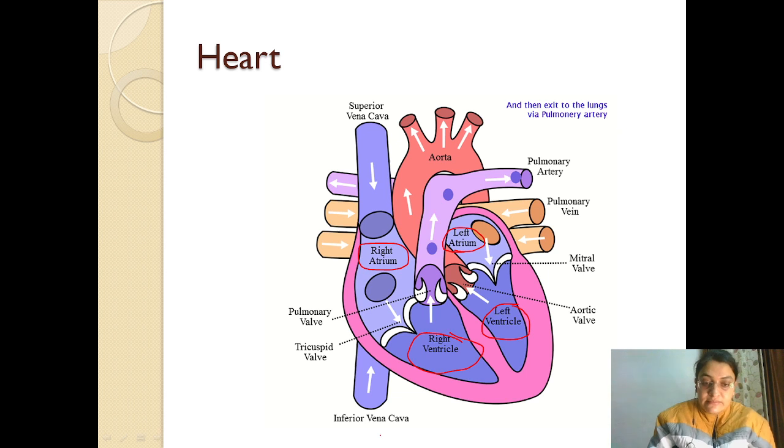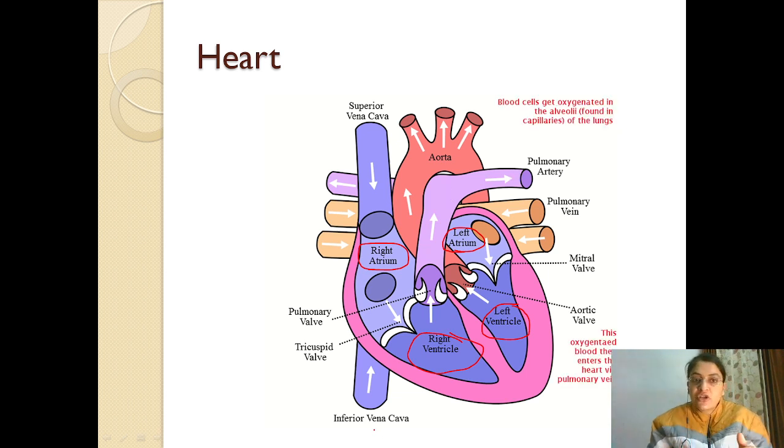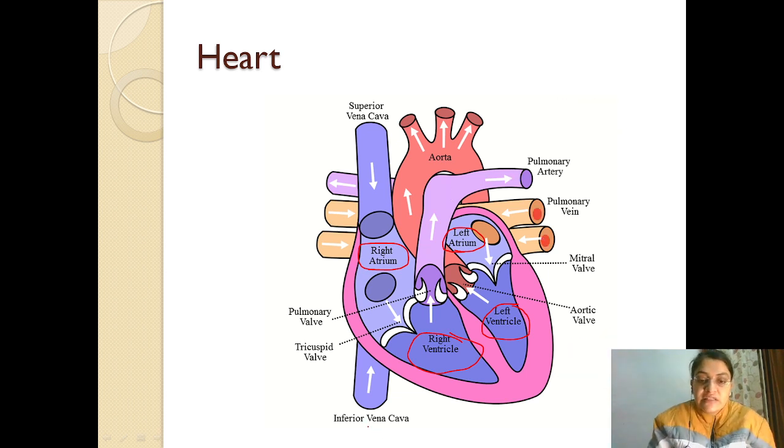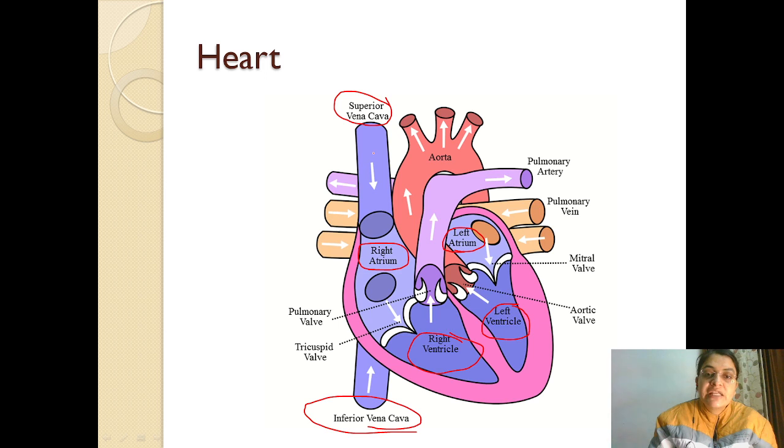And if I talk about the function of the heart, the inferior vena cava and superior vena cava collect impure or deoxygenated blood to the right atrium of the heart. From the right atrium, it moves to the right ventricle. To stop backflow of blood from the right ventricle to the right atrium, the tricuspid valve is there.